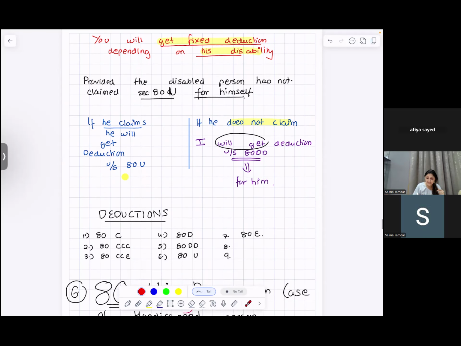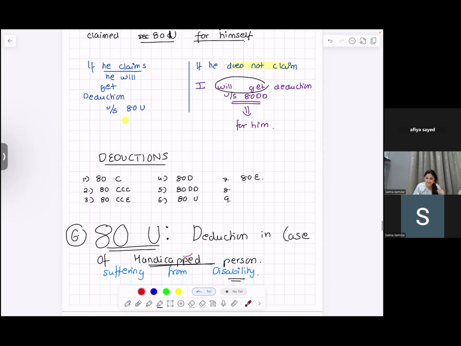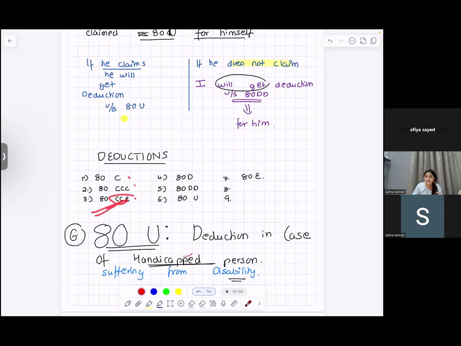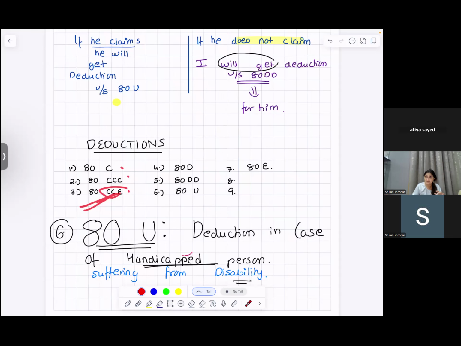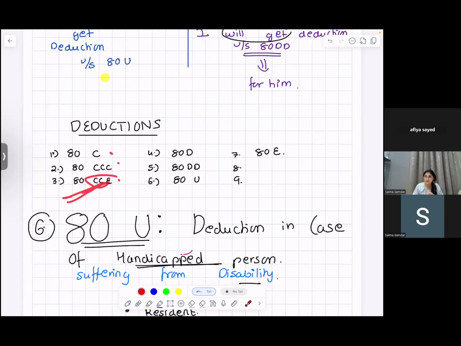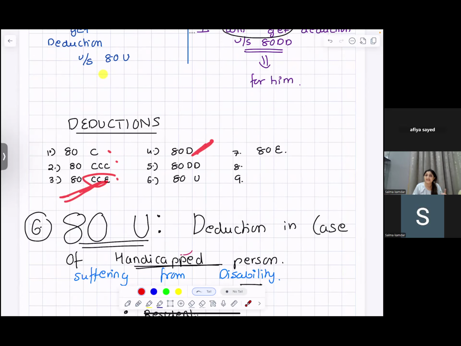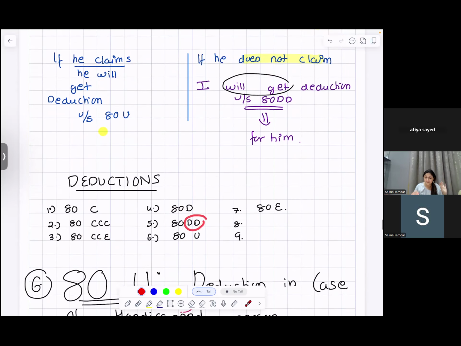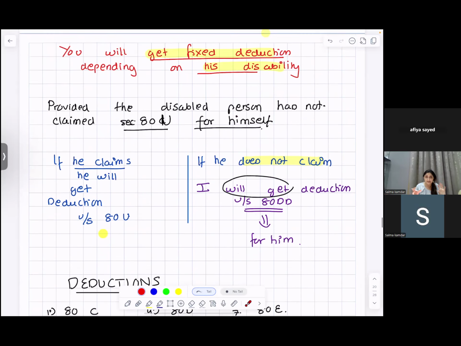Got it. 80CCE tells the maximum limit 1,50,000. 80D is for mediclaim and preventive health checkup: 25,000 for one bunch, 25,000 for the other, inclusive of preventive health checkup of 5,000, which can be paid in cash. 80DD is for disabled relatives, and it depends upon the proportion of the disability.